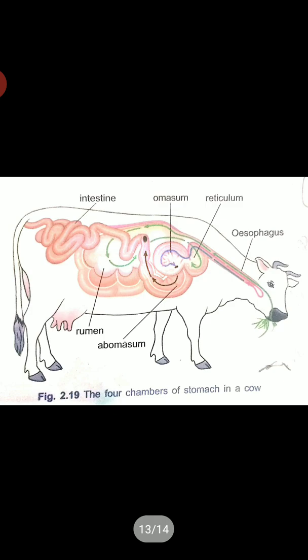Now let's see how nutrition takes place in grass-eating animals. Have you observed cows, buffaloes, and other grass-eating animals chewing continuously even when they are not eating? Actually, they quickly swallow the grass and store it in a part of the stomach called the rumen. Here in this picture, you can see the rumen. First, they swallow the grass and store it directly in the rumen. Here, the food gets partially digested and it is called cud.